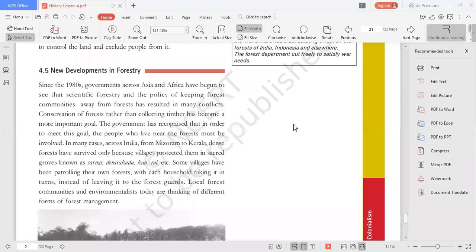Tomorrow I will be sharing with you the question answers for the last two sections. Tomorrow your class test will be conducted for sections 1 and 2. And next week I will take a test on these two sections for both the 9th A group and 9th B group. Okay.